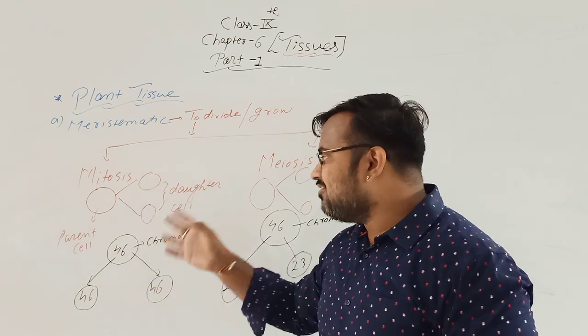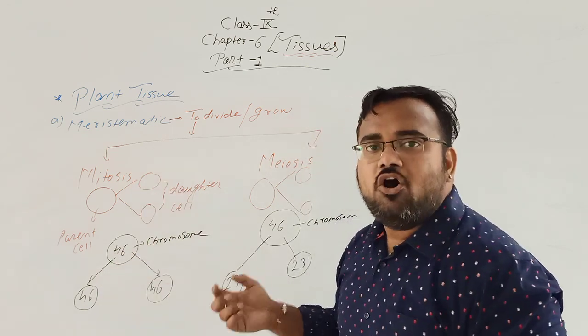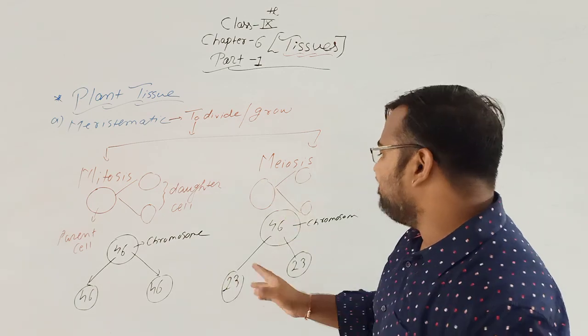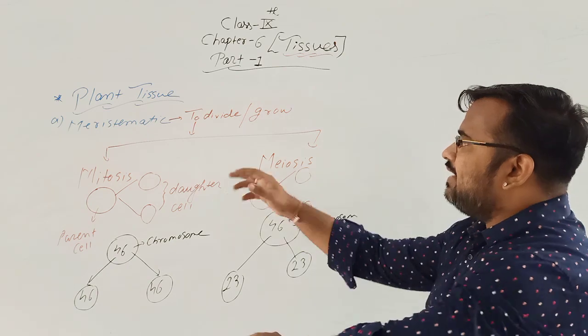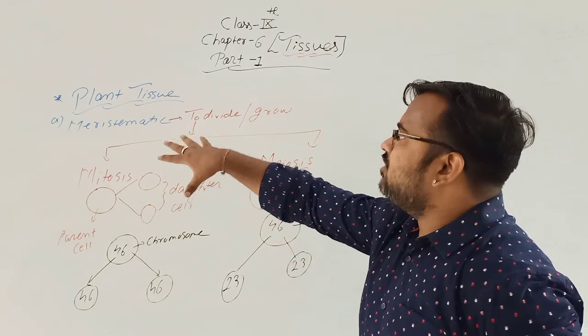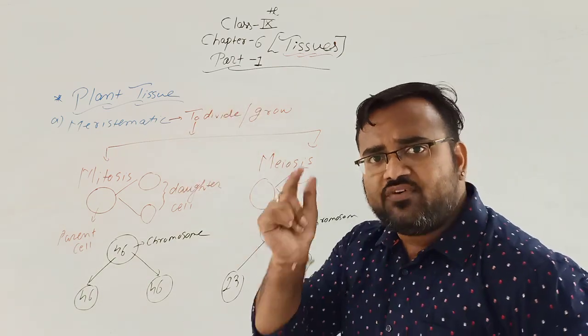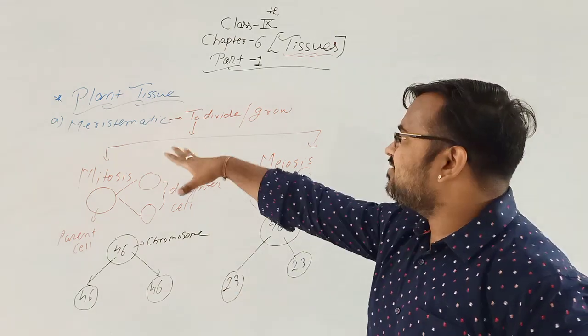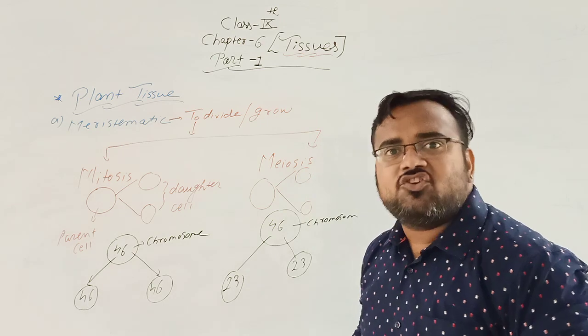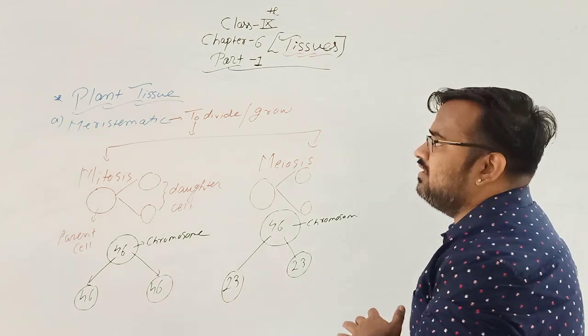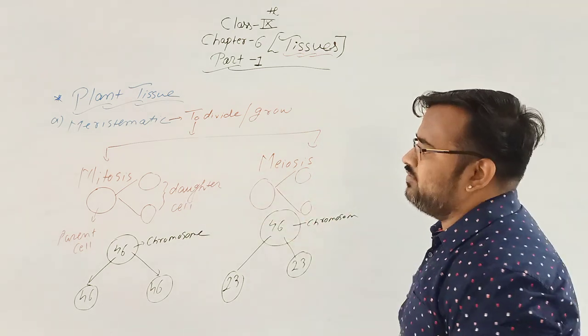In case of mitosis there is equal division of chromosomes, and in case of meiosis there is half division of chromosomes. Clear? So, meristematic tissue. What is the meaning of meristematic? Meristematic is division or growth. In case of meristematic, there are two types of division, that is mitosis and meiosis.